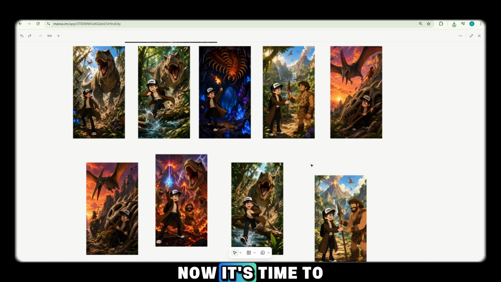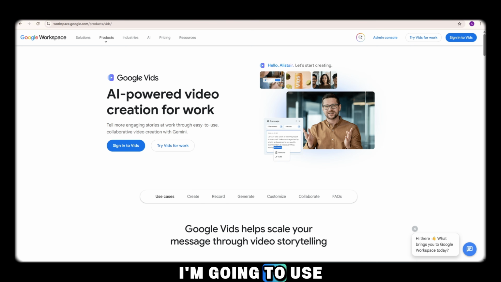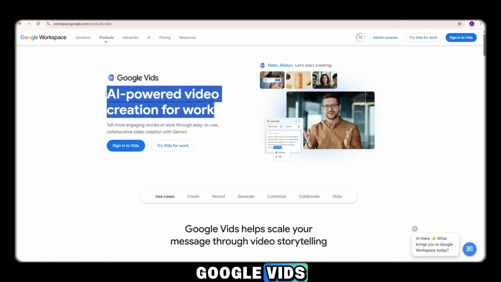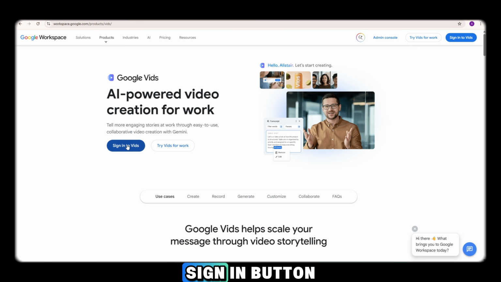Okay viewers, now it's time to turn our images into amazing AI videos. For this step, I'm going to use an incredible tool called Google Vids. This tool is absolutely amazing, and the best part is that you can use it 100% free. First, simply open Google Vids and click on the Sign In button.